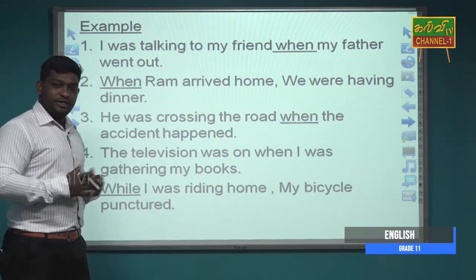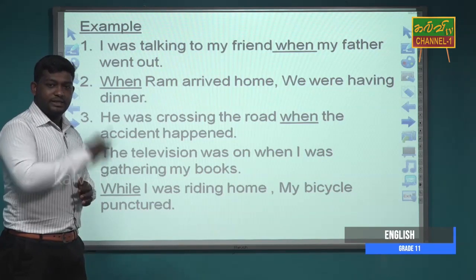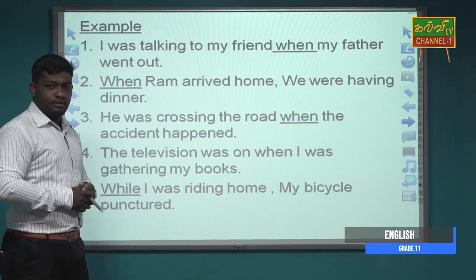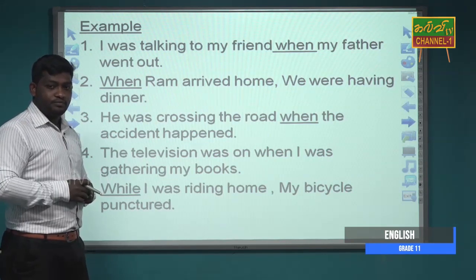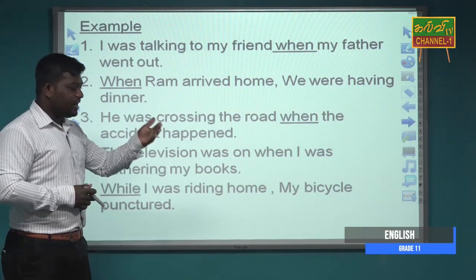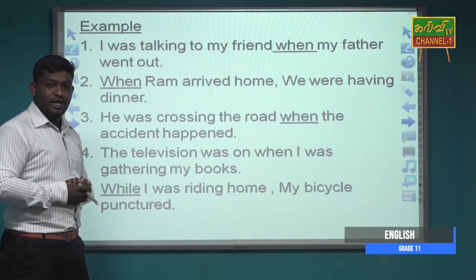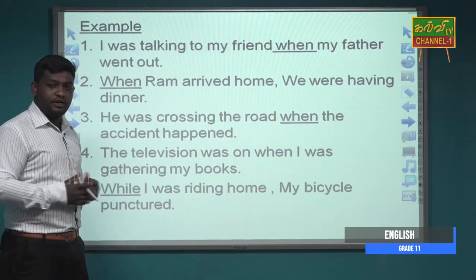So in past continuous tense, we can also make the positive sentence, negative sentence and question sentence like this. But for the full form, we use when and while. We use when to express the short period of actions and while to express the long period of actions.